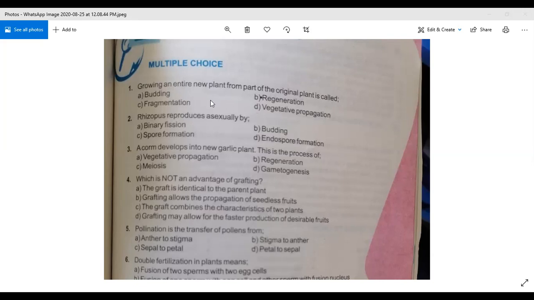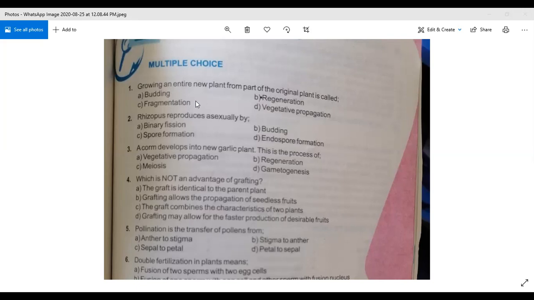Now there is a confusion among the students between two options, budding and vegetative propagation. First of all, you have to keep in mind that budding happens in plants and also in animals, like hydra. Regeneration is the process of new tissues forming which replace the damaged tissues.